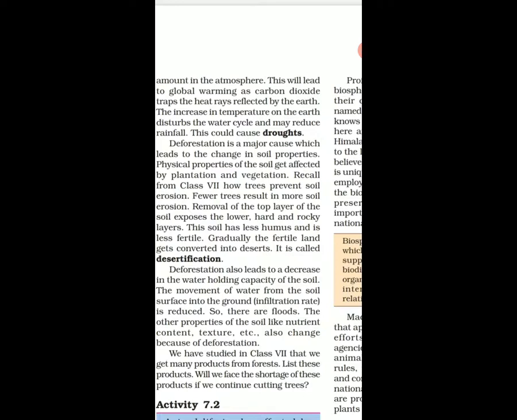Deforestation is a major cause which leads to the change in soil properties, right? Trees prevent soil erosion. So if the trees are removed, there will be soil erosion, meaning the removal of the top layer of the soil.